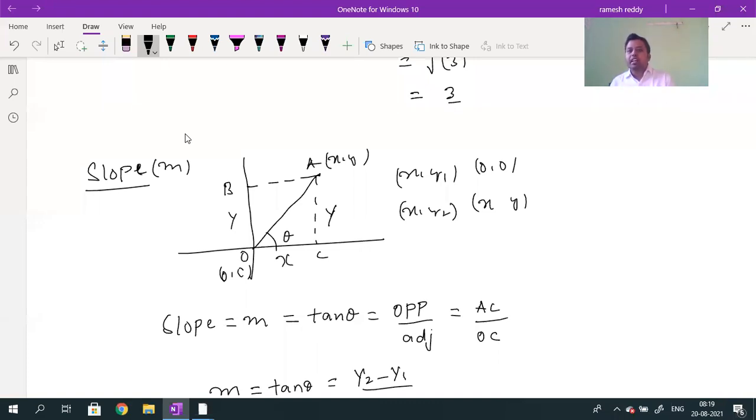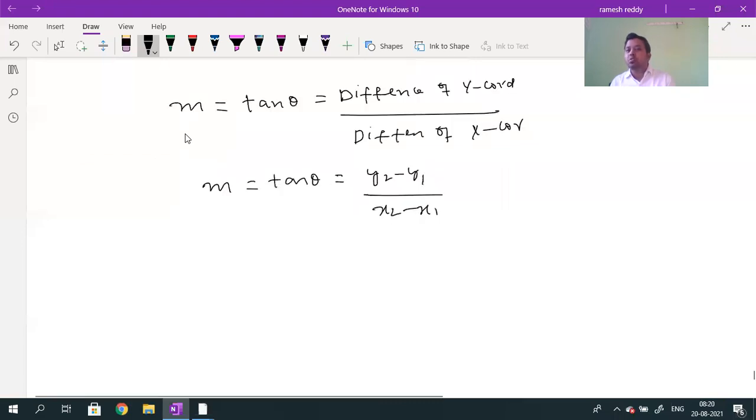So AC value is Y2 minus Y1. If I want to calculate AC, the Y coordinate of A is the initial coordinate, and C's Y coordinate will be equal to 0. How can I find the distance between the 2 points? Distance between the 2 points is Y2 minus Y1 by X2 minus X1. Therefore, what will I get as M value? M value will be equal to tan theta.